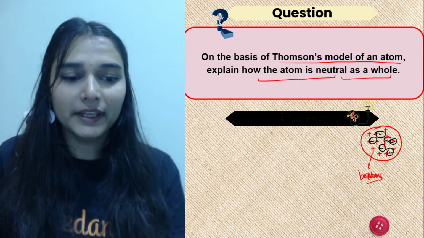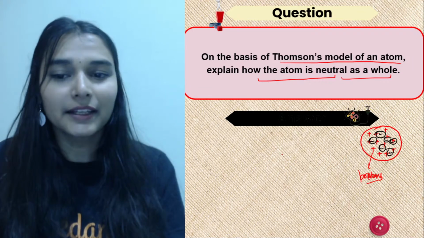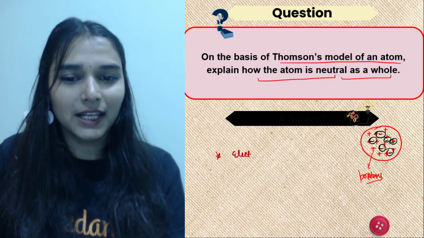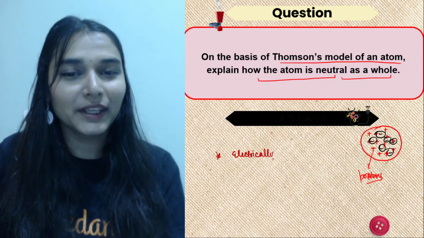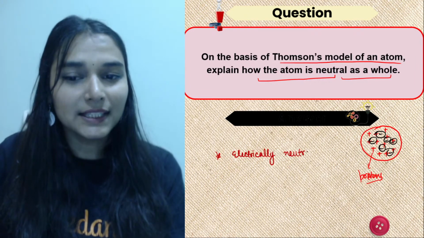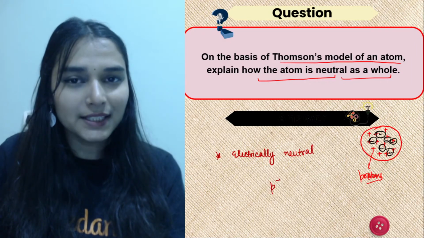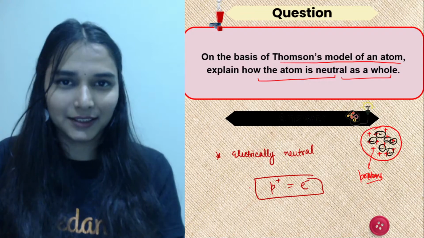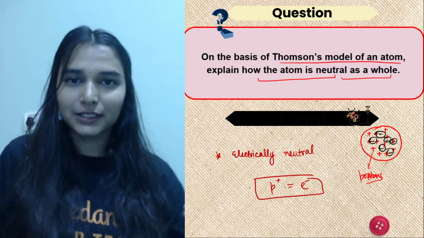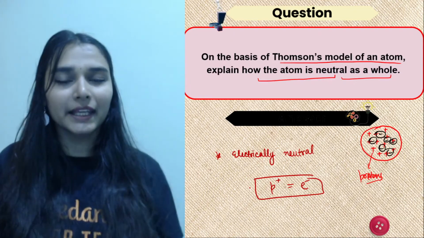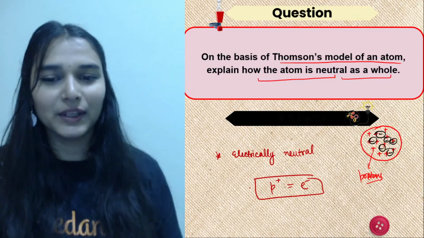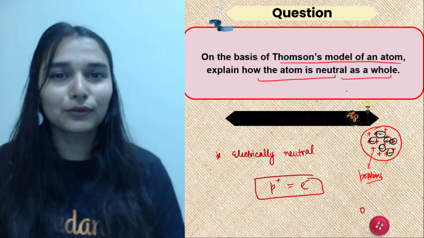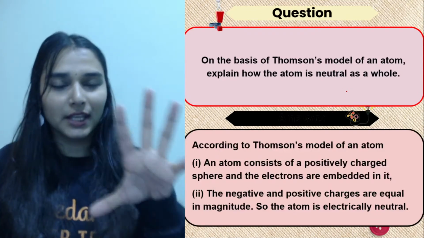And the second point that he stated clearly was that the atom as a whole will be electrically neutral. That means the number of protons in an atom would be equal to the number of electrons in it. So the total positive charge has to be equal to the total negative charge. What does this mean? It means that the atom as a whole would be carrying zero charge. It is electrically neutral. That is how he put emphasis on this.